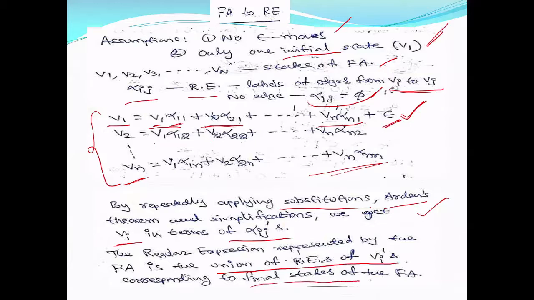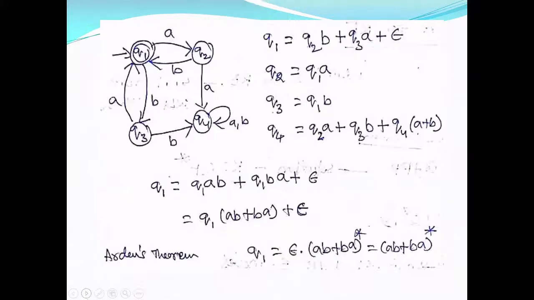If only one final state is there, you obtain one regular expression. If there are two final states, say V1 and V5, then the regular expression for V1 plus the regular expression for V5 will be your answer. We'll work out an example, then you'll understand easily. Look at this.